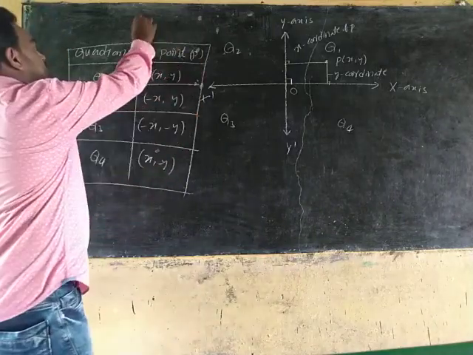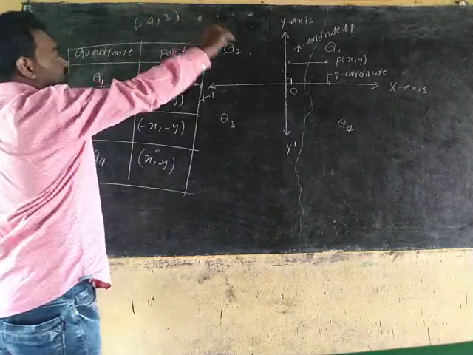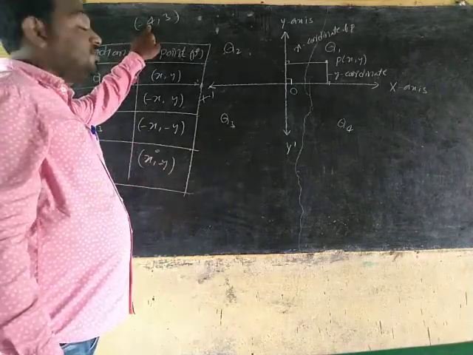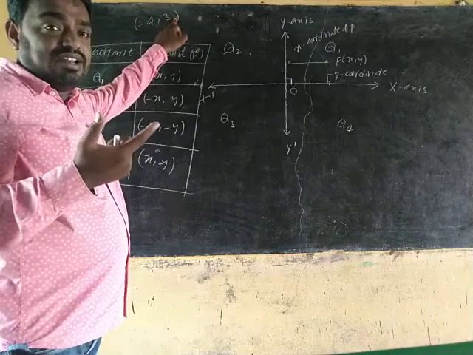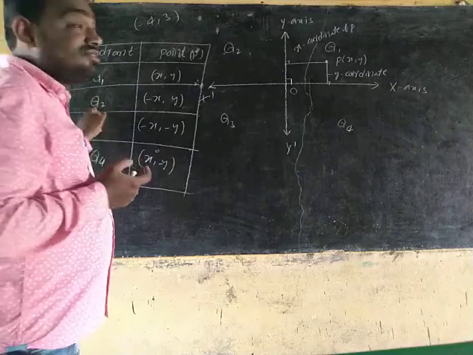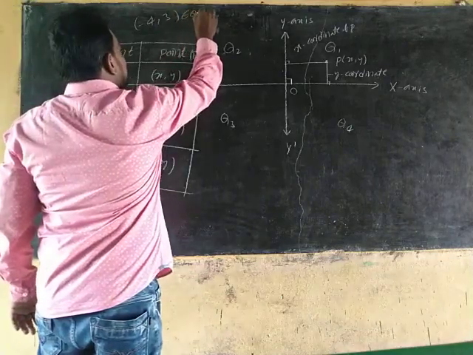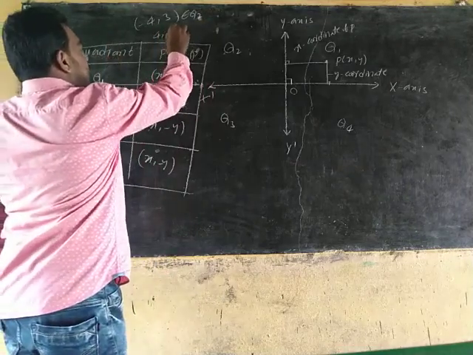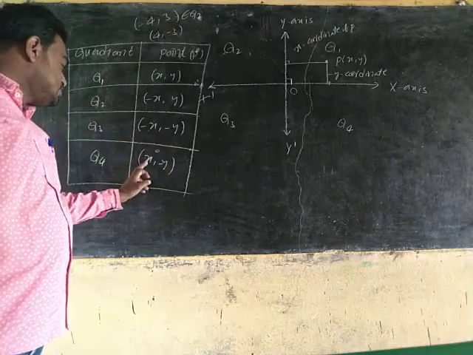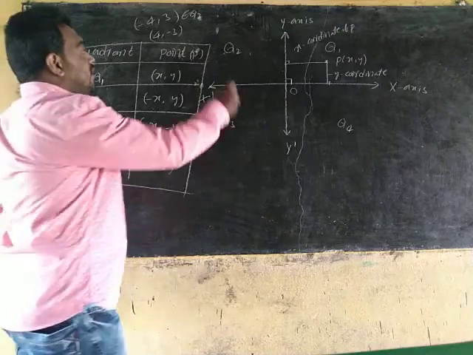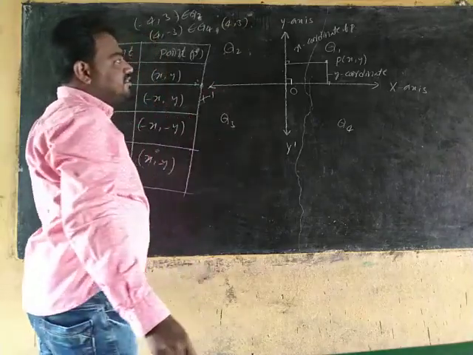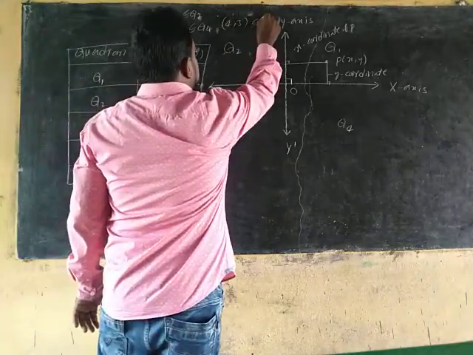For example, minus 4 comma 3 is one of the points. In which quadrant does it lie? Negative x, positive y, so it lies in the second quadrant. 4 comma minus 3 has positive x and negative y, which is the fourth quadrant. 4 comma 3, both are positive, so it is in the first quadrant.